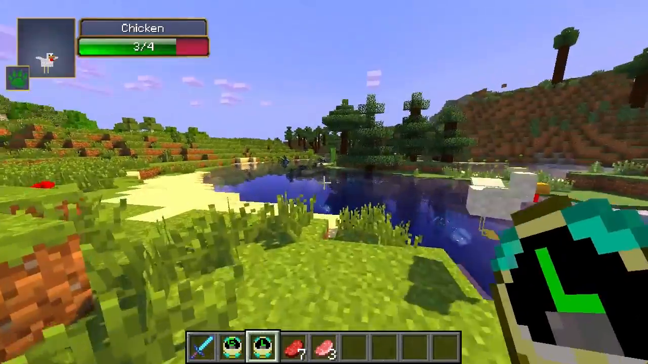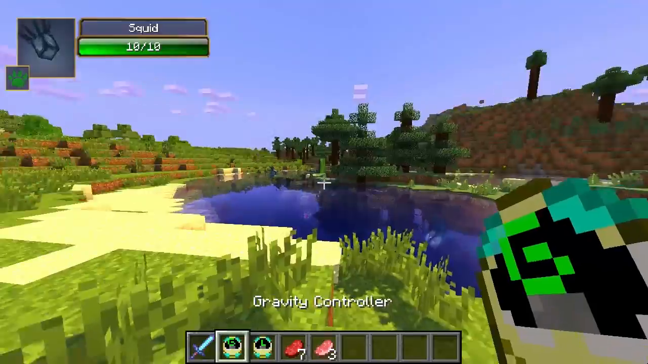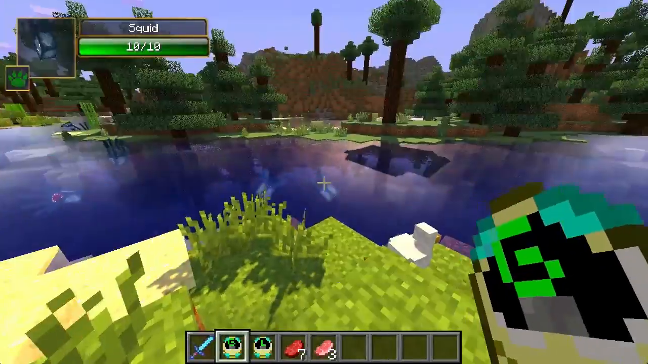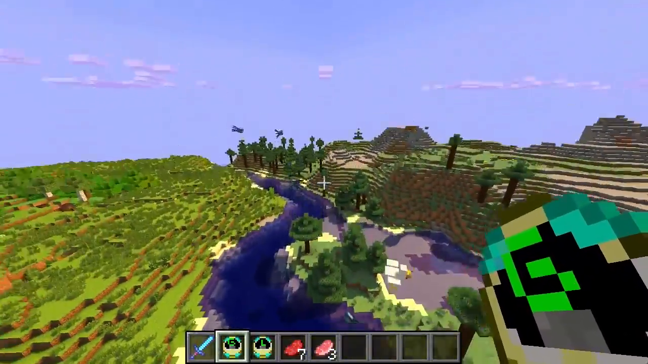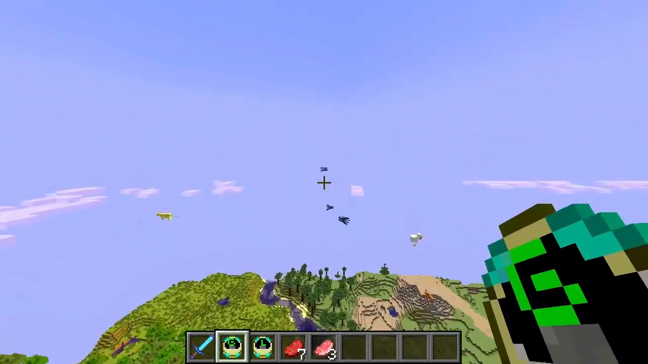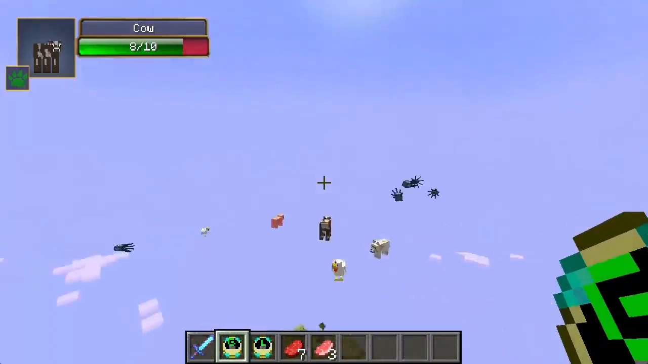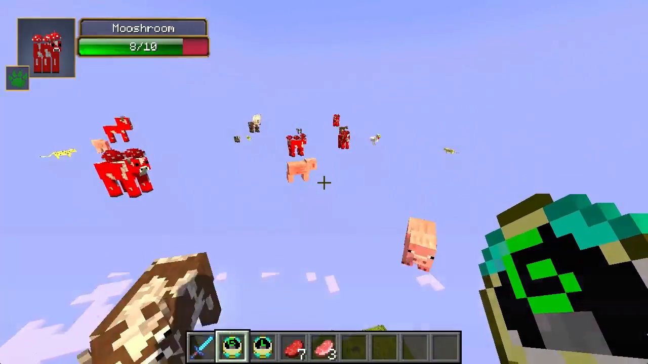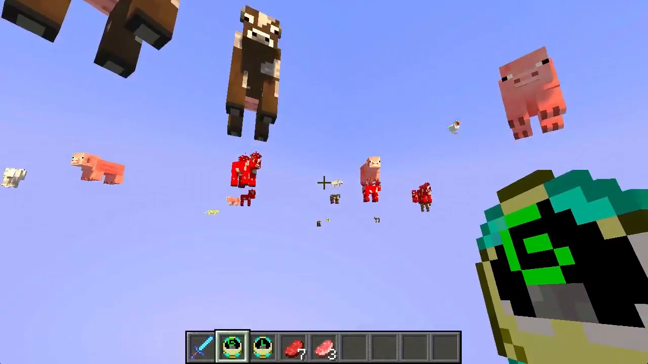Oh my god, the squid. There's squid in the water again. Oh man, this is so tempting. I've got to do it. Oh my god, flying squid. Flying squid everywhere. Oh my god, this is crazy. This is absolutely insane.